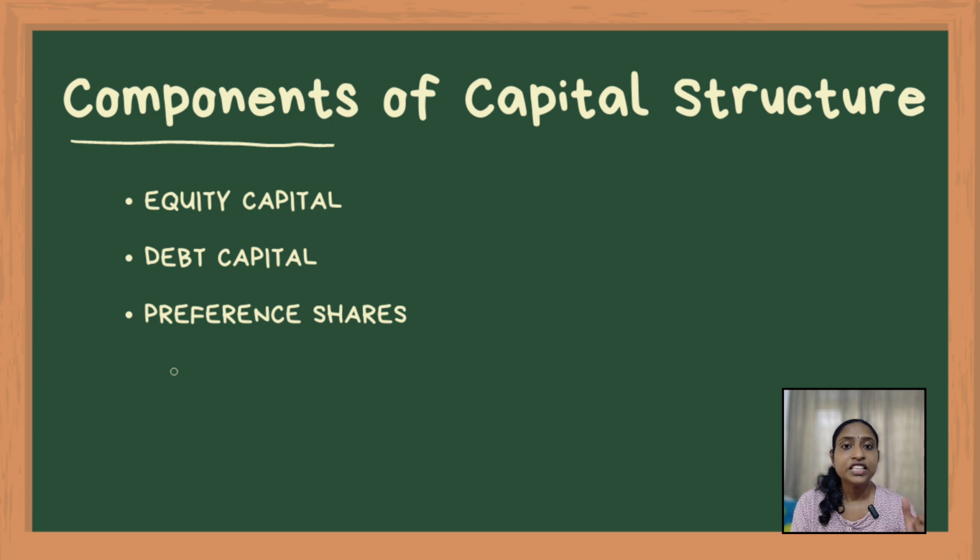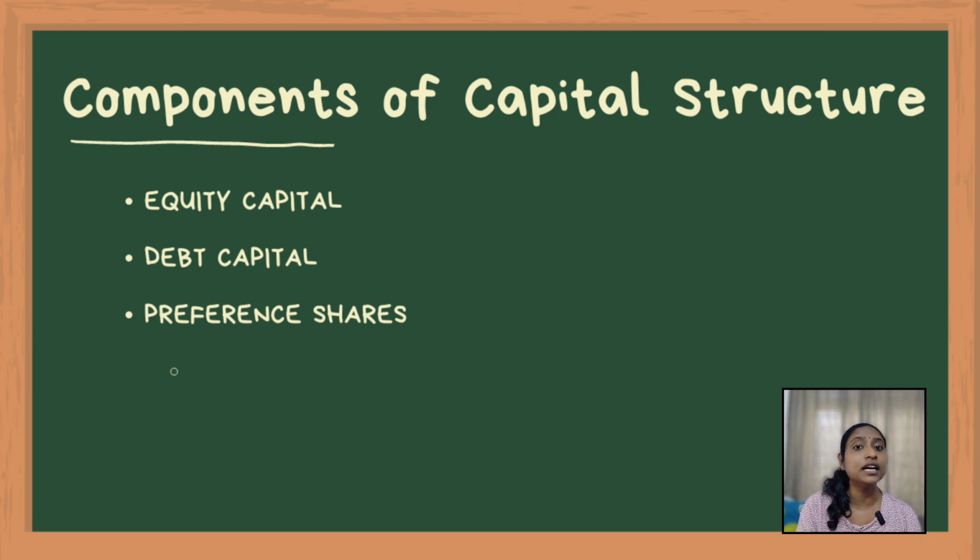Equity capital. This is the capital raised from shareholders by issuing common stock. It represents ownership in the firm and typically carries higher costs due to the risk associated with the equity investments. The second one is debt capital. These are funds raised through loans and bonds.